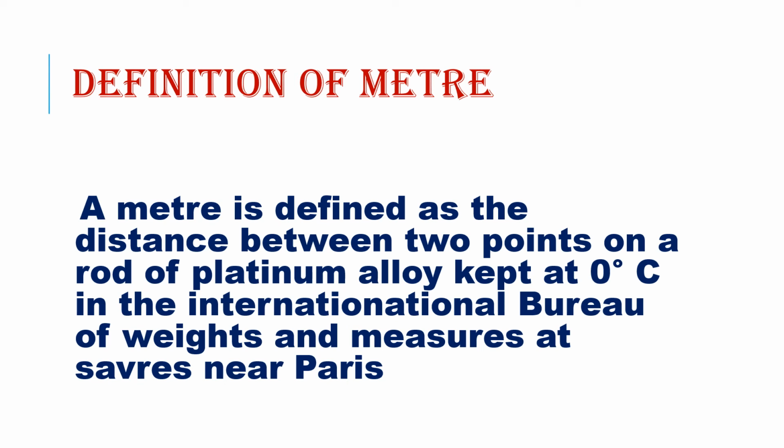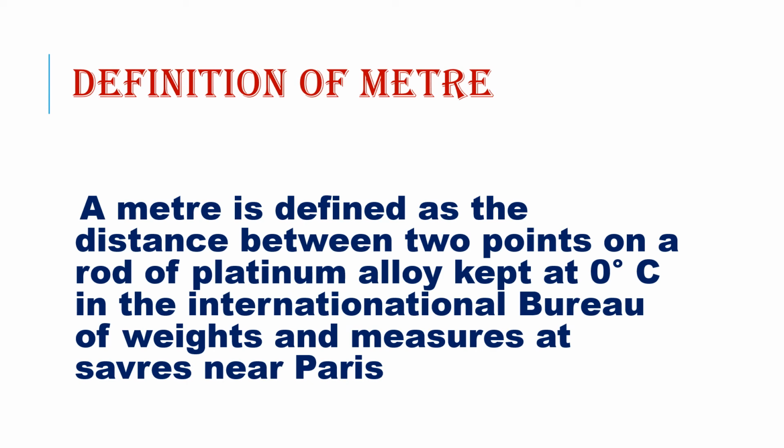You know that when the temperature increases, things expand. When the rod expands, the distance between the 2 points will also increase. So our meter should be fixed, and that is why they have kept this rod at 0 degree, in the International Bureau of Weights and Measures at Sèvres near Paris. So this is our definition for meter.